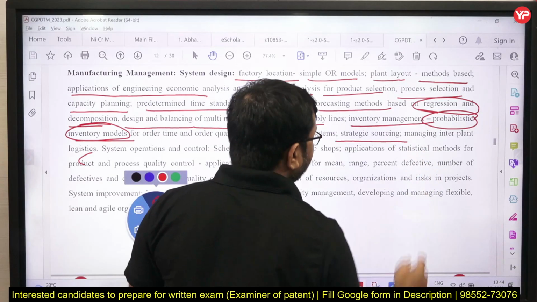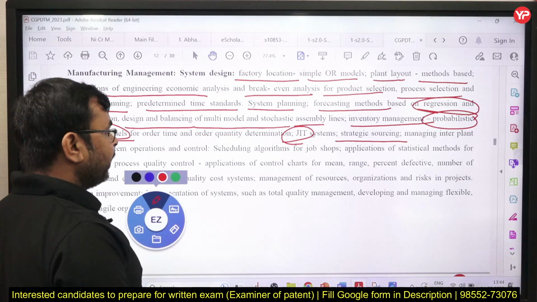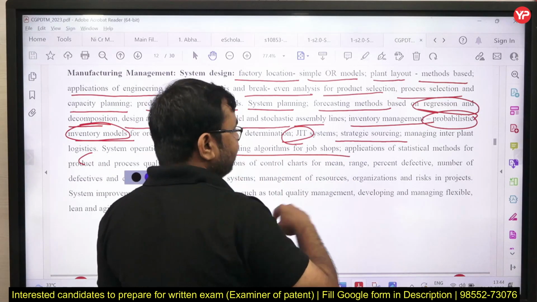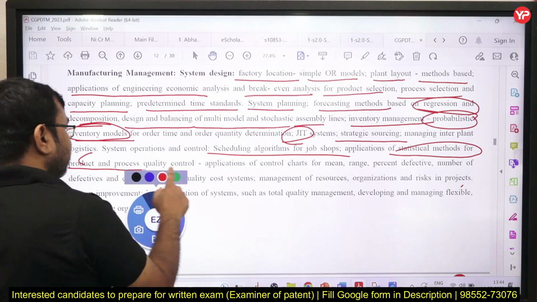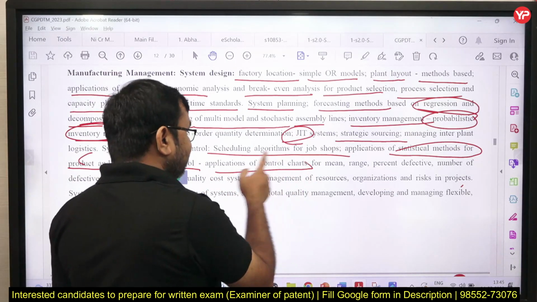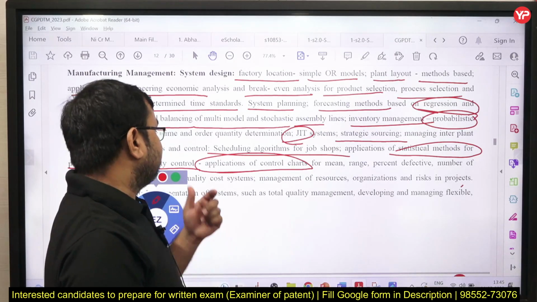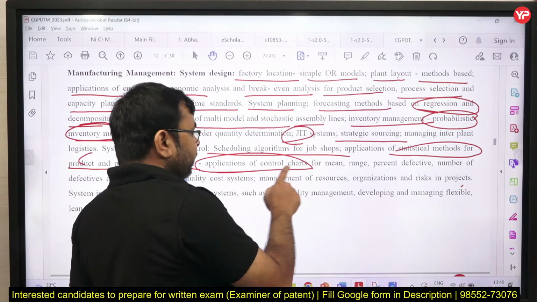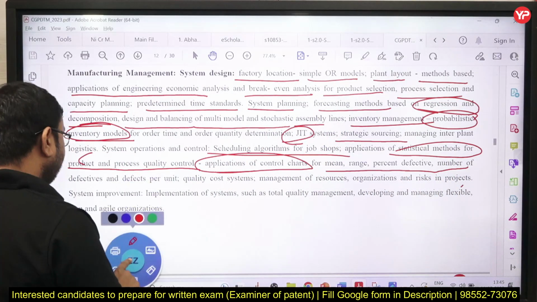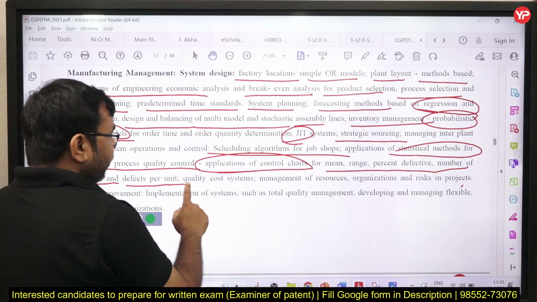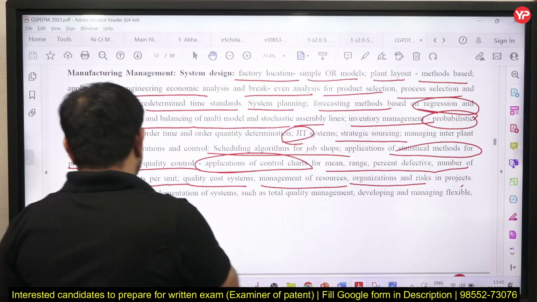Strategy, sourcing, management, managing interplant logistic systems, operation and control, scheduling algorithms for job shop application, which we already studied in the GATE exam. Statistical methods, product and process quality control, application of control charts. You can see here a very huge amount of quality control syllabus is included, and application of control charts: mean, range, percentage defective, number of defects, unit quality cost system, management of resources, organization, risk in projects, system improvement.